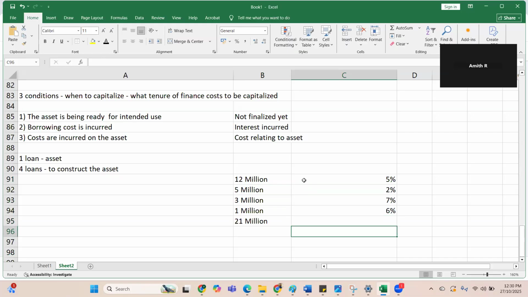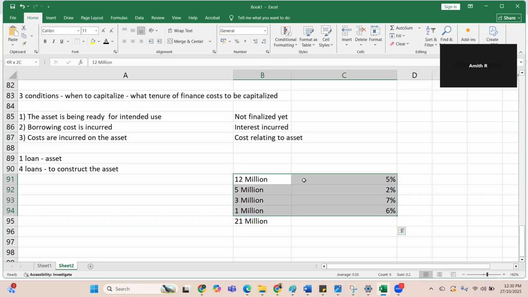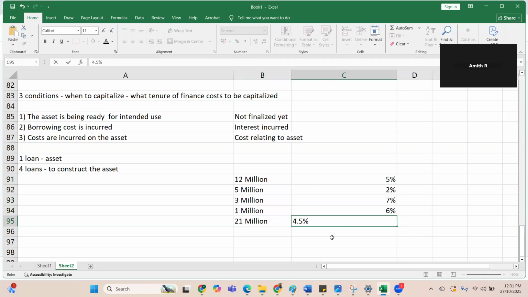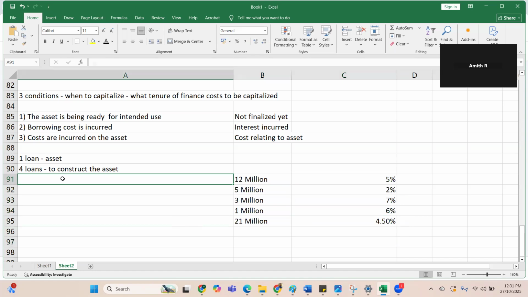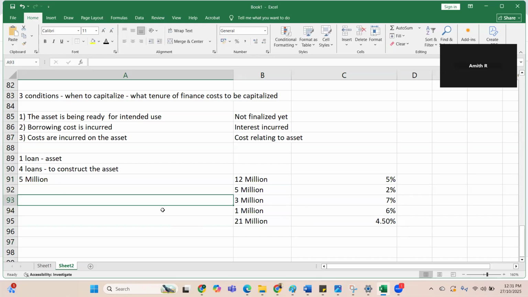So what they say is, based on the weighted average of this, like 12 into 5, calculate the weighted average and you find the interest. So let's say that on a weighted average basis, the interest should be like 4.5%. Then use that interest rate. And let's say that out of this 21 million, the total cost that is used for the asset is, let's say, 5 million. That 5 million into this weighted average cost should be the amount of interest that has to be capitalized.